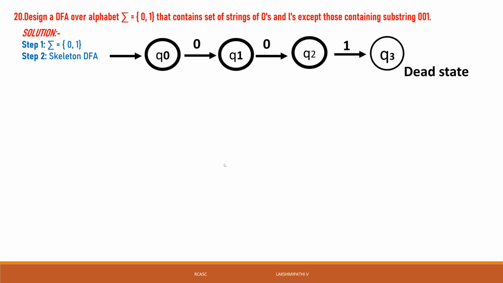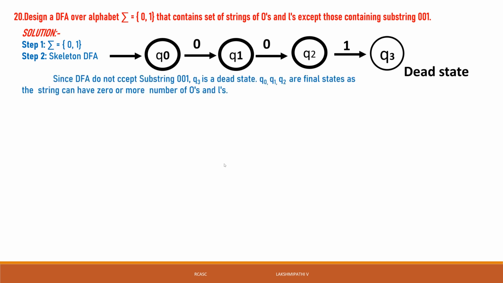Q0 is the starting state and also a final state. Q0 of 0 is Q1, Q1 of 0 is Q2, Q2 of 1 is Q3, and Q3 is the dead state. Since the DFA does not accept strings containing 001, Q3 is the dead state. Then Q0, Q1, Q2 are final states, as the string can have zero or more zeros and ones, but the string cannot contain 001.